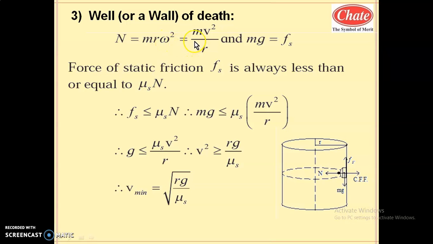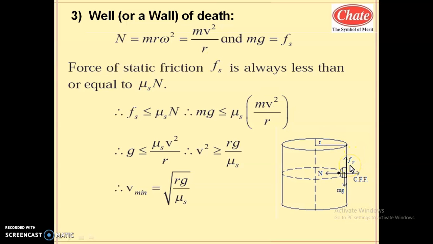And if you want a speed formula, then m v square by r. For that purpose, the diagram is essential. Unless and until you draw the diagram, you cannot write the force equation. So that is the FBD, free body diagram. So here the normal reaction is m r omega square or m v square by r.